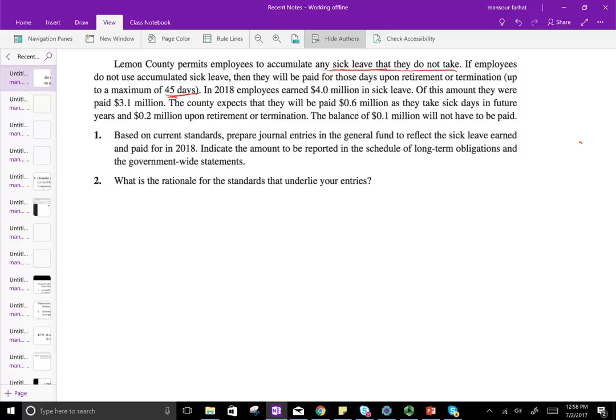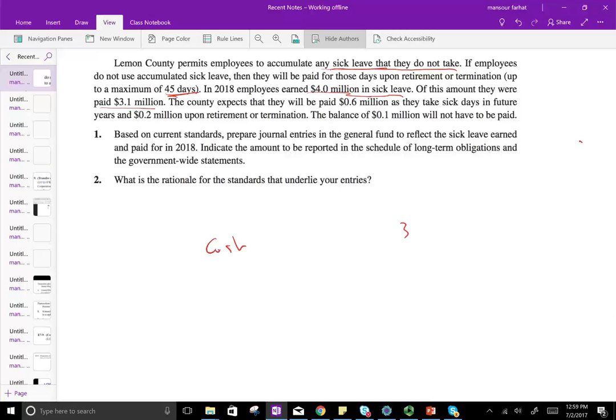In 2018, employees earned 4 million in sick leave. Of this amount, they were paid 3.1 million. So let's go ahead and record the 3.1 million. We're going to credit cash, because once they say that they paid it, it's easy. Credit cash, debit sick leave expenditure. The county expects that they will be paid 0.6 million as they take sick days in future years, and 0.2 million upon retirement or termination.